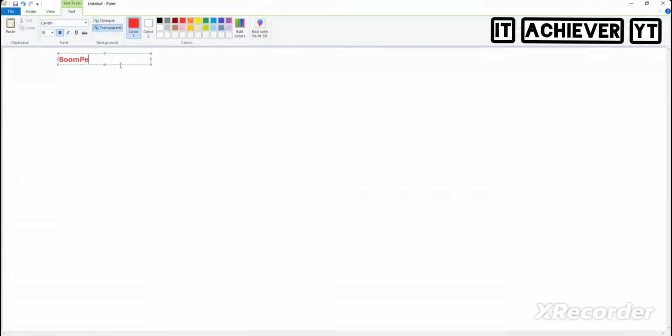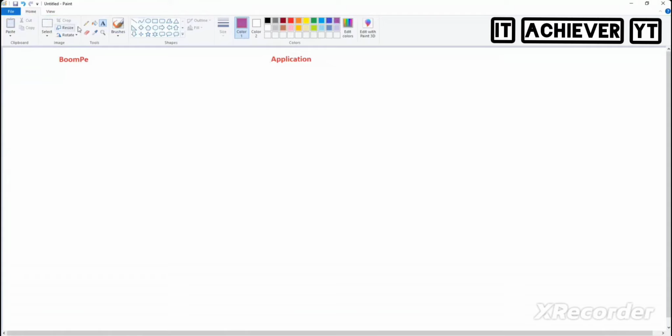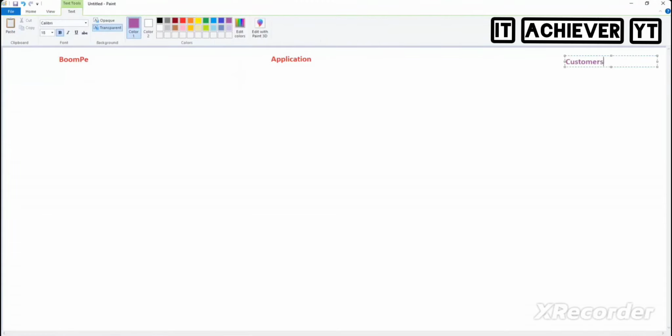Who is the owner of this application? Myself. So what I need to do is set up the application called Boom Pay. And who is my customer? You're all my customers. Assume that we have customers using the Boom Pay application. Like PhonePay, we have Boom Pay, which is used very vastly. So I have a lot of customers. Assume my offline people are my customers, and my online people are my team members.